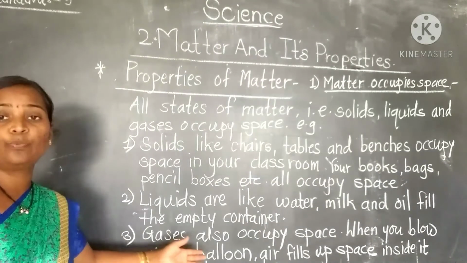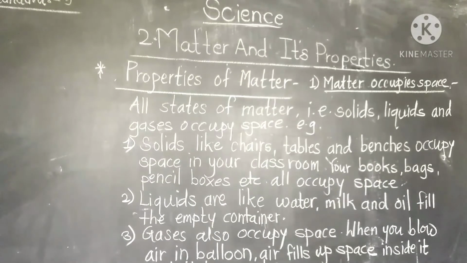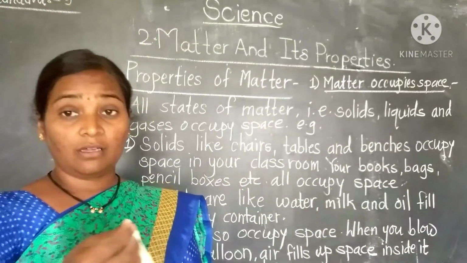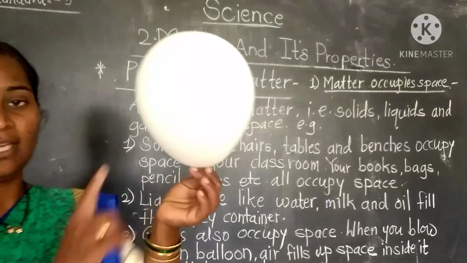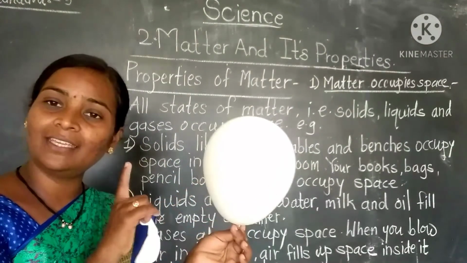Gases also occupy space. We have seen the example: if we take an empty balloon, see student, I have an empty balloon. If we fill it with air, then air takes space inside the balloon.